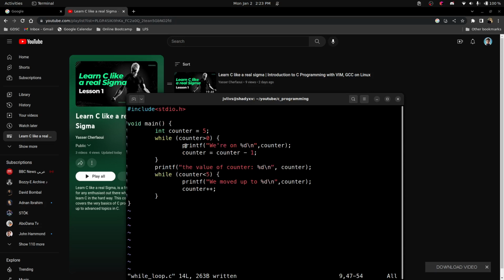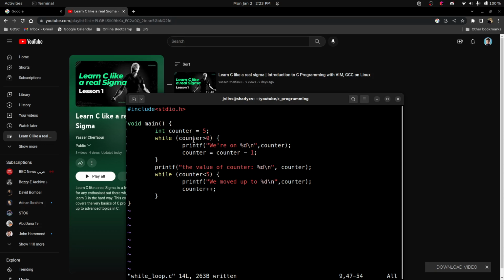So it means that when we were on 1 here, the program kept executing till this line. When it hit this line, 1 became 0. So when it wanted to iterate again, it said nope, we cannot do that. Why? Because 0 is not greater than 0. 0 is greater or equal to 0.